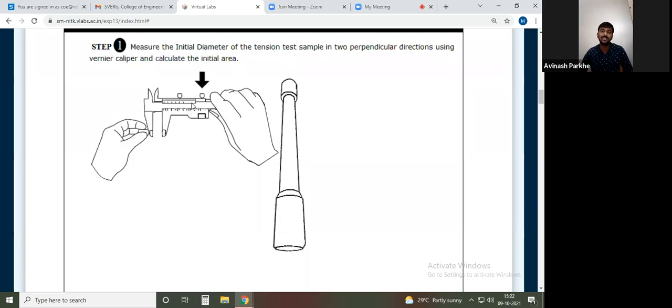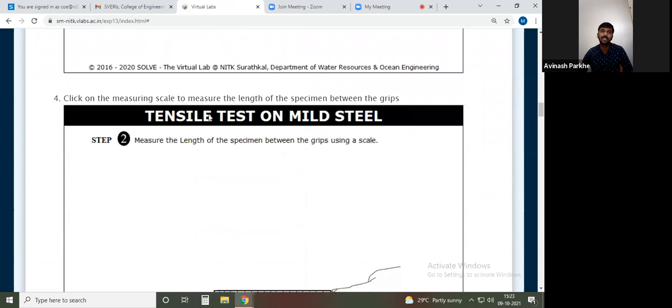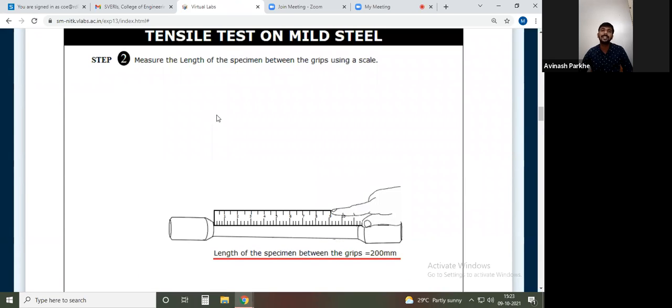Initially I have measured in one direction, the diameter is 50 mm. Again I have measured in the other direction, again the diameter is 50 mm. So 50 plus 50 divided by 2, you get the average diameter as 50 mm. So this is the first step, to measure the diameter. Then second, length. We have to measure the length. From which point to which point, you can see here.